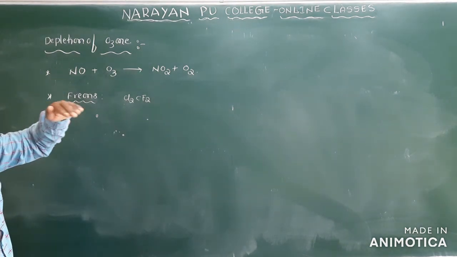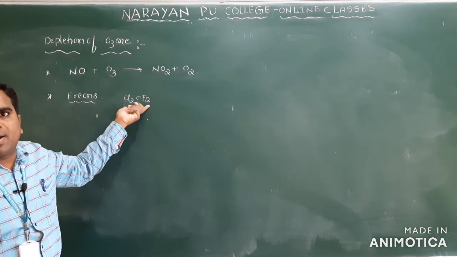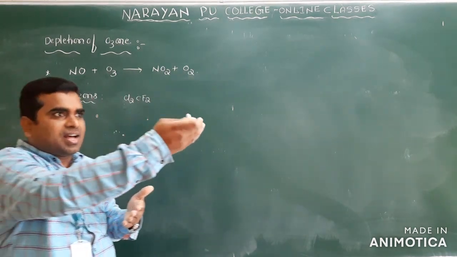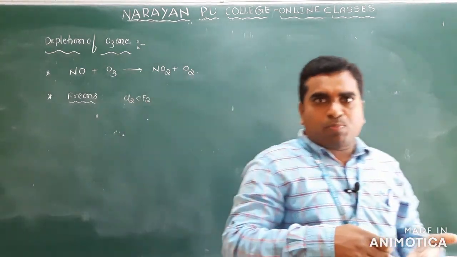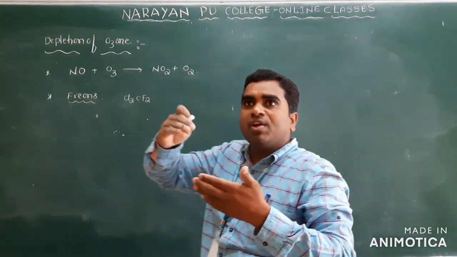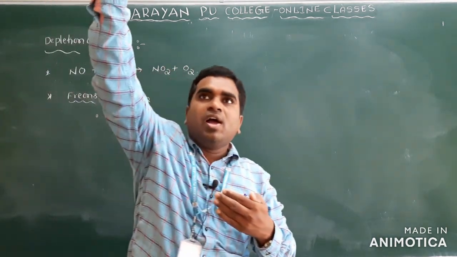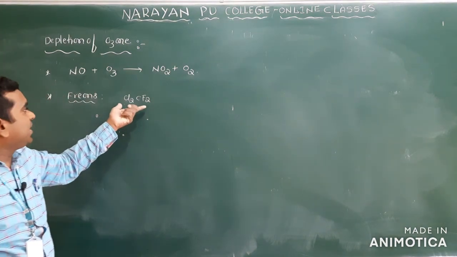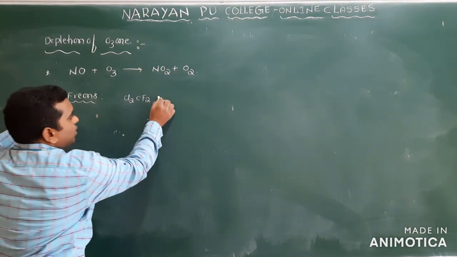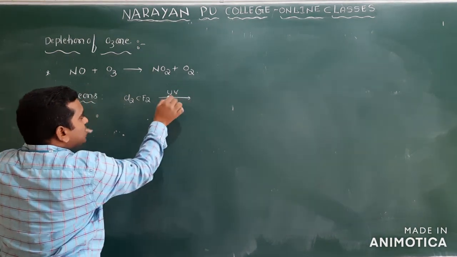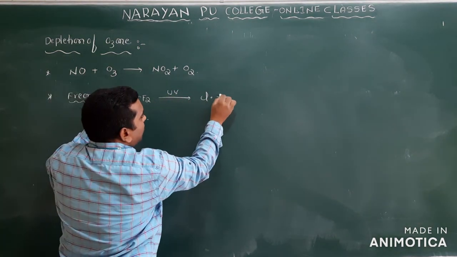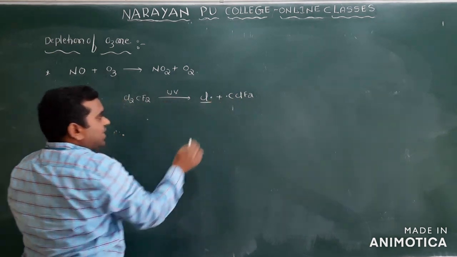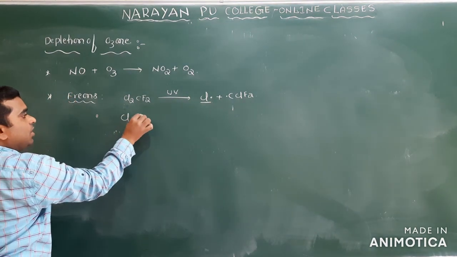Freons, which means chlorofluorocarbons, are released by refrigerators. In our atmosphere they are stable, but when they move from the earth's atmosphere to above 20 kilometers, that is the stratosphere, the UV radiation present there converts them into free radicals, chlorine free radicals.